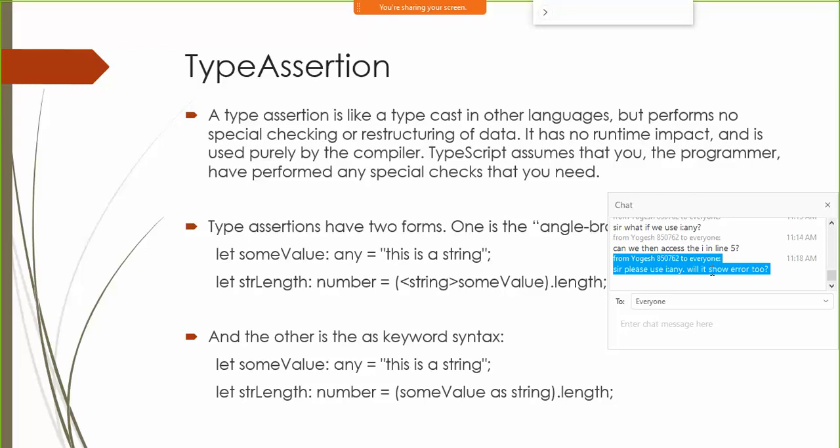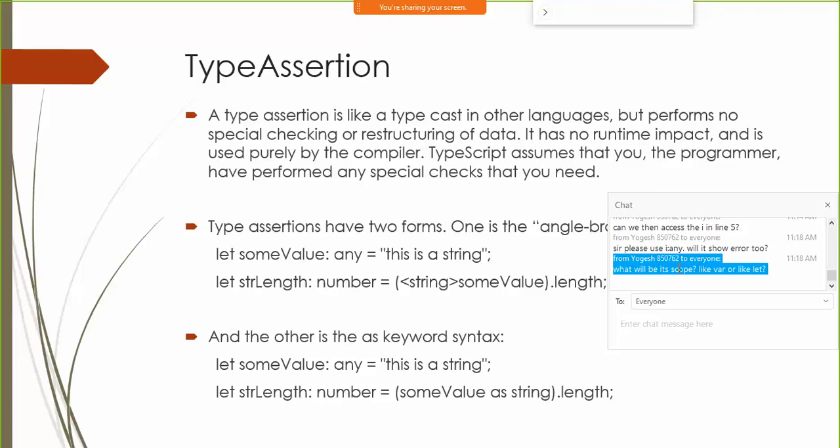If I say any, it's not about the scope of the variable. It's about the type of value you can store in the variable. Any is a data type in TypeScript.